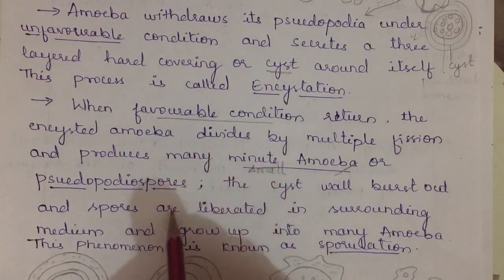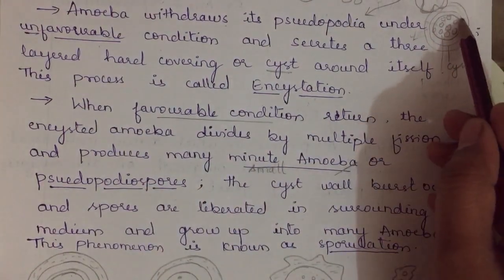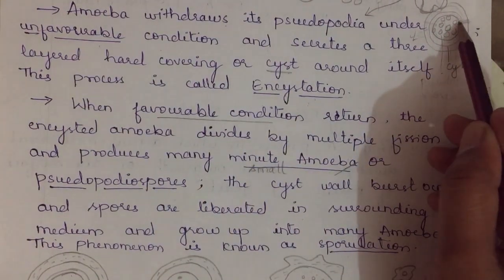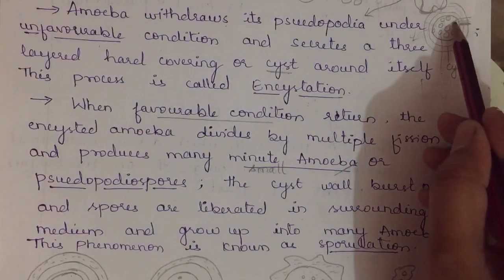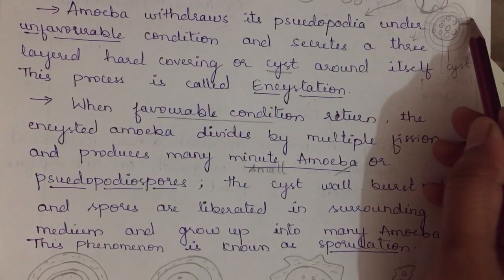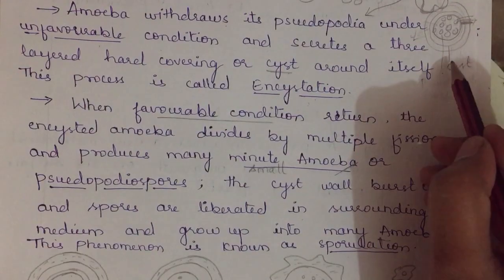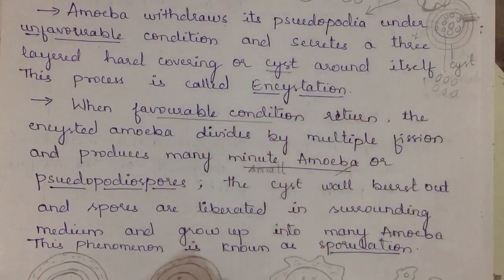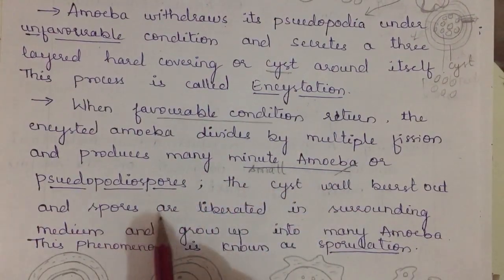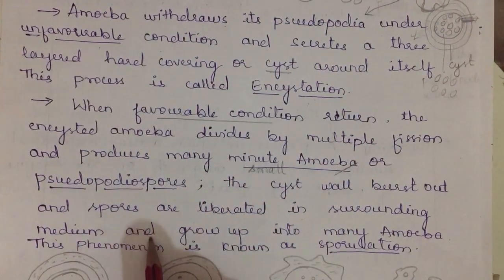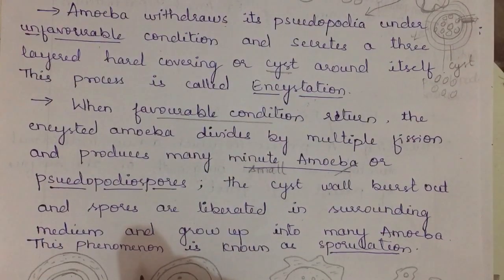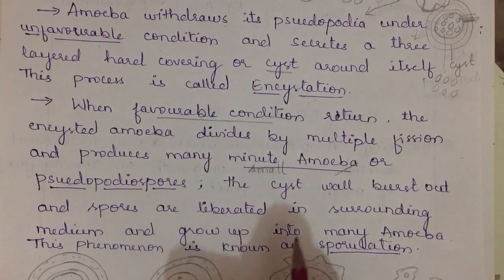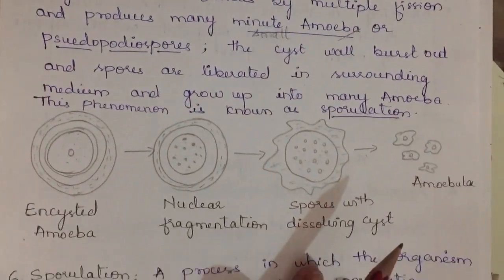The cyst wall bursts out. Later, the cyst wall, the hard covering which we mentioned, breaks open so that the spores present inside are released into the surrounding medium, and each can grow into a new amoeba. So the cyst wall bursts and spores are liberated into the surrounding medium and grow into many amoeba. This phenomenon is known as sporulation.